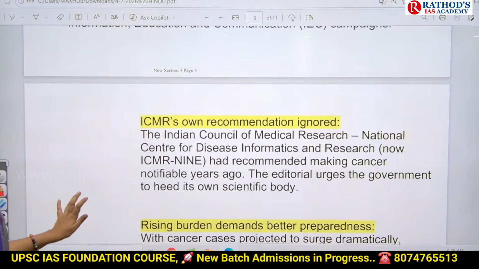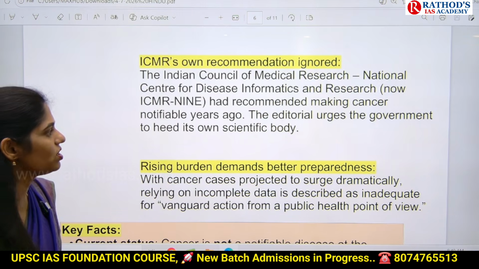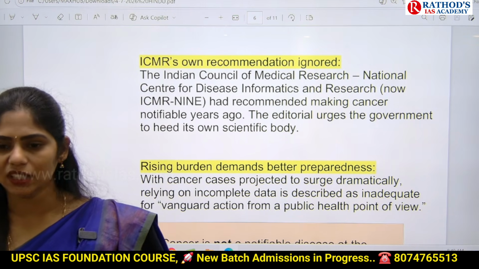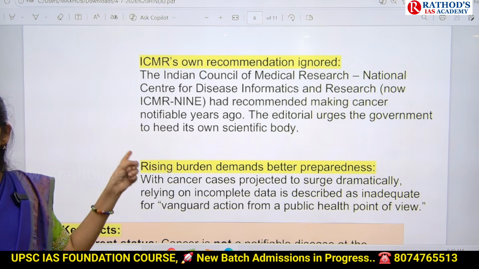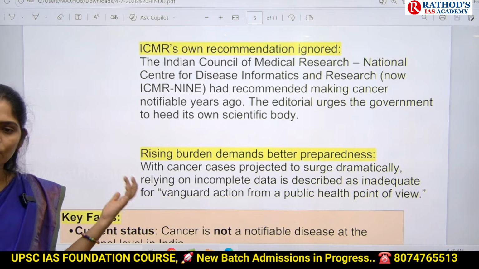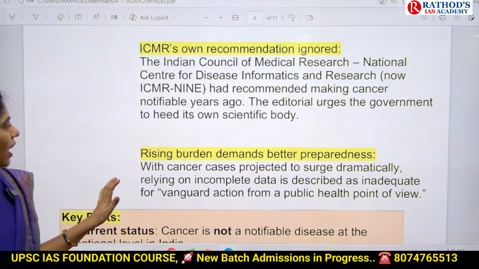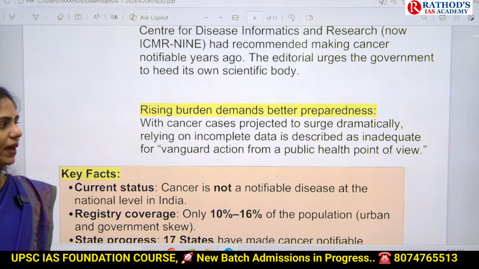And next one here is ICMR also gave recommendations, but these recommendations are ignored by the government. Some years back itself, ICMR said we have to declare this cancer as a notified disease, but government ignored this. And this one here is there is a rising burden that demands better preparedness.